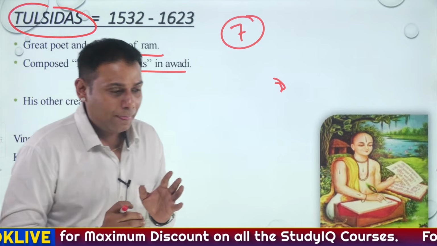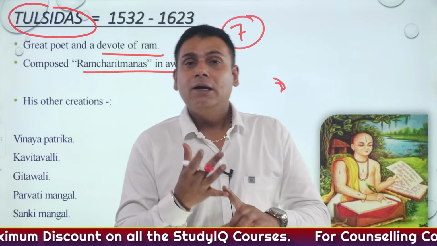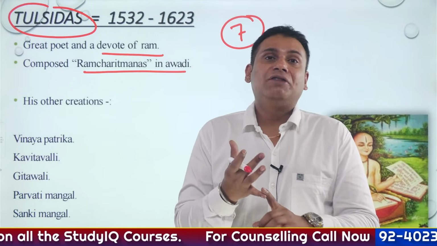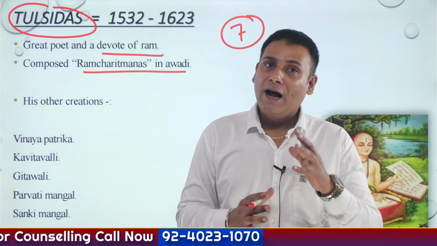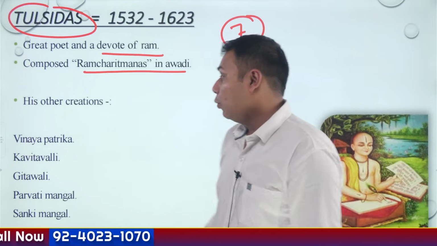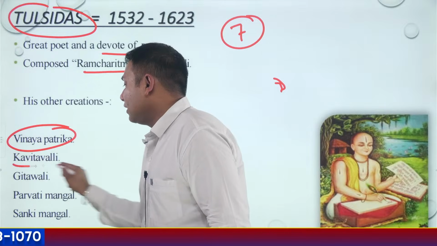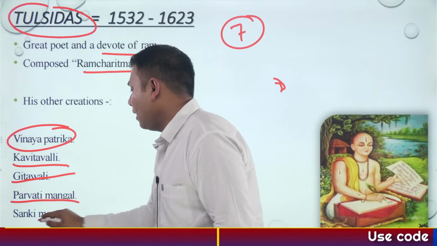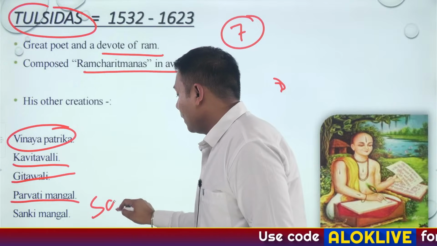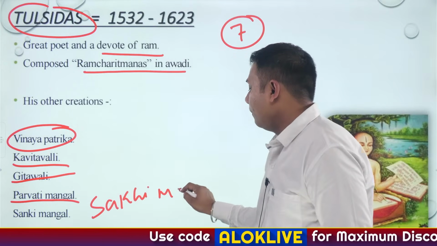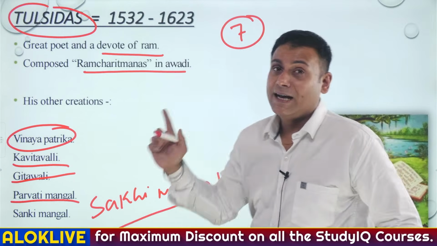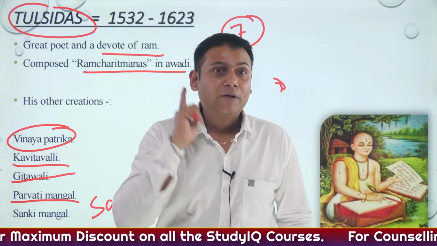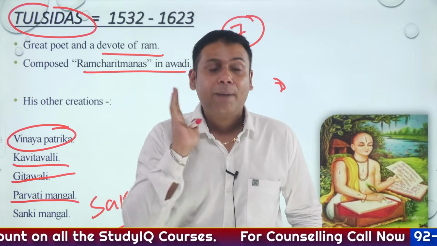Is that clear? So just remember, Tulsidas ji was a medieval India Bhakti saint. He was a staunch devotee of Lord Ram ji. Okay. His important works include Ramcharitmanas. Other important works include Vinay Patrika, Kavitavali, Geetavali, Parvati Mangal, and Sakhi Mangal. Just remember this, Sakhi Mangal. So these are the important compositions of Tulsidas ji. So please do remember them. Usually questions crop up in the examination.